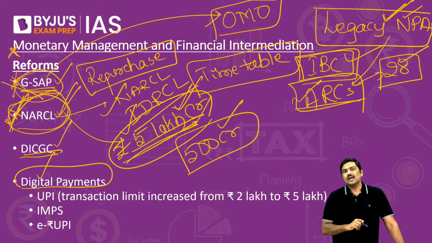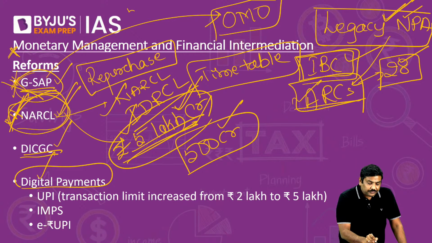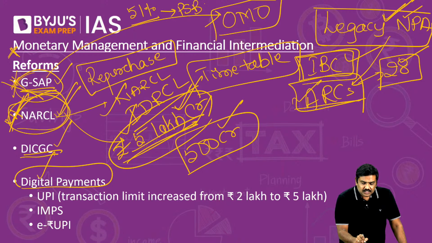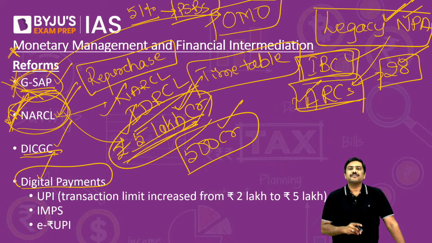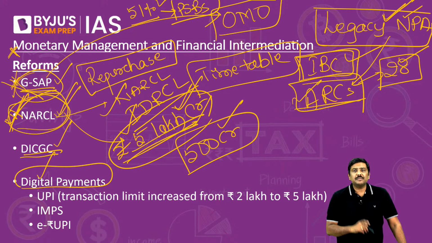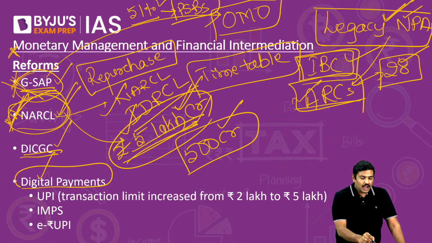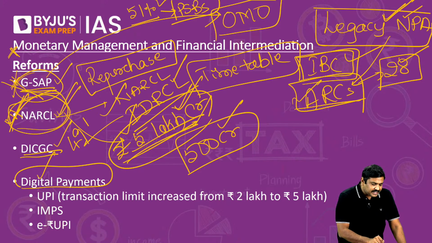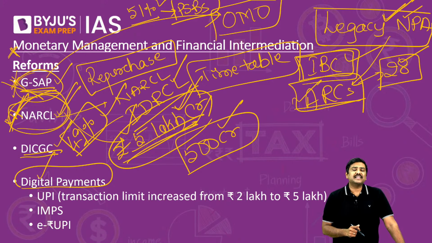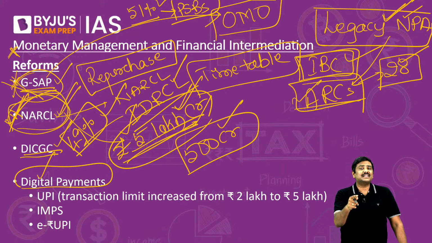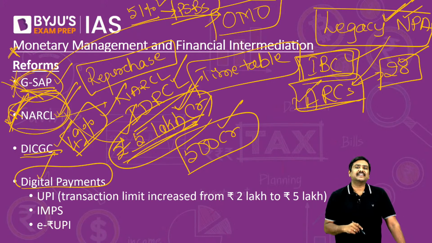Then this is one more very, very important point regarding NARCL. Remember this. And NARCL has been set up. And one more very important point here is, in the NARCL, 51% of this will be there with the public sector banks. Remember all of these points. 51% will be there with the public sector banks, and in case of IDRCL, 49% will be there with the public sector banks, and the remaining 51% will be there with the private sector banks.